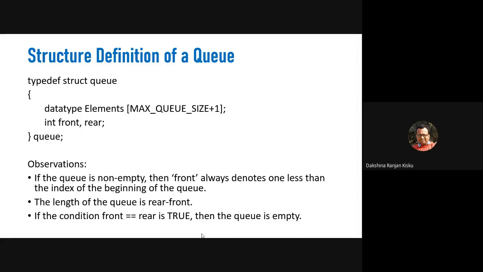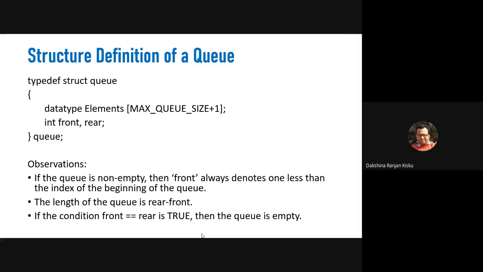So if we repeatedly perform deletion and insertion operations, and we want to measure the length of the queue at that point, then we have to subtract the front from the rear. This is the second observation. And the third observation we can make is when front equals rear.